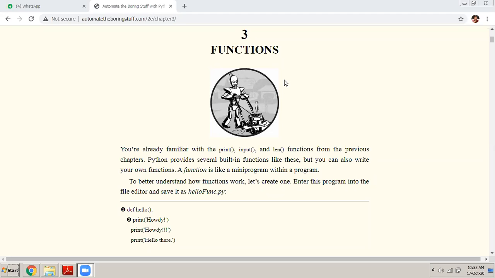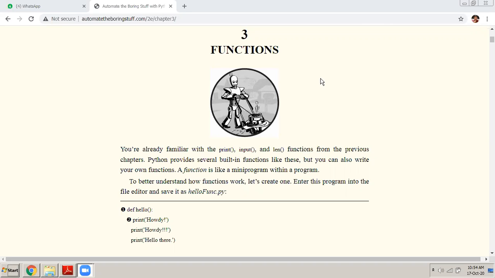Okay, and I've given a little hint as to what is the meaning of a function. As far as functions are concerned, this concept is there in almost all programming languages. A function, by definition, is a set of statements or a block of code that is written separately under a name. And then whenever you need to execute those set of statements or that block of code, you just call it by its name.